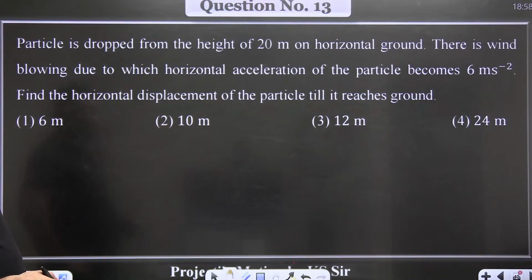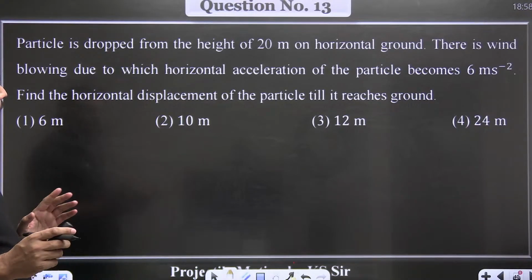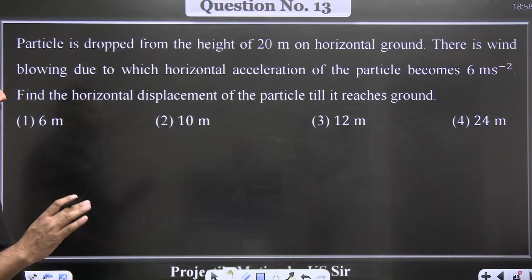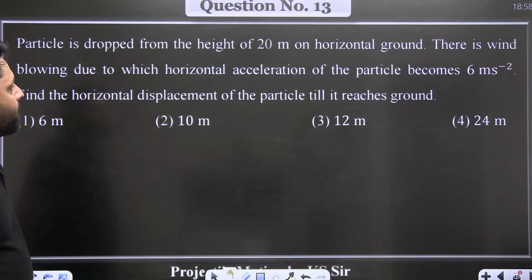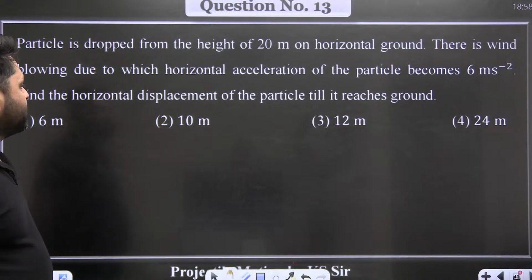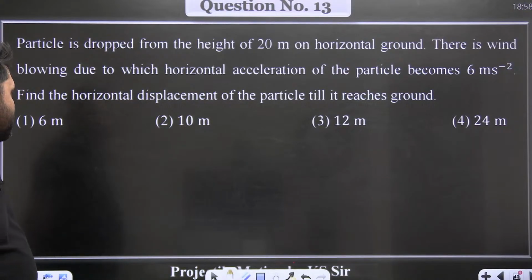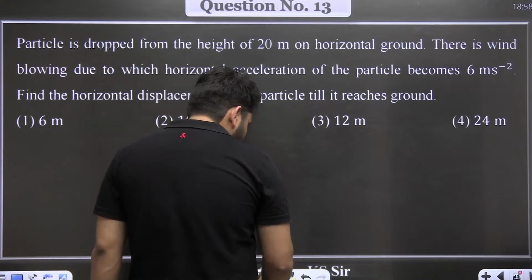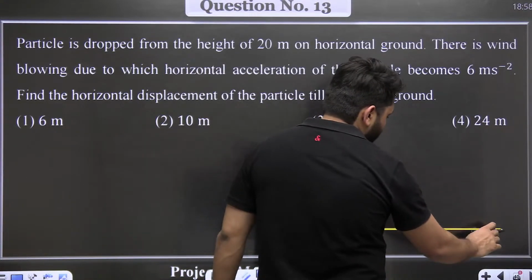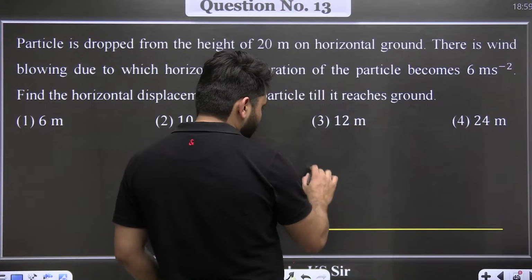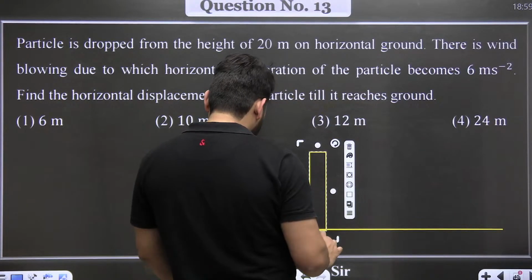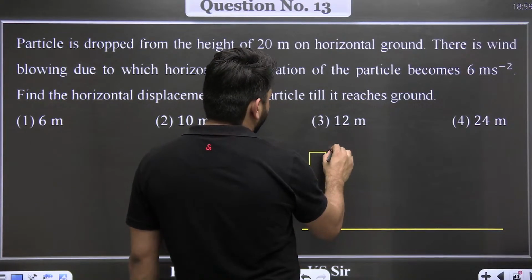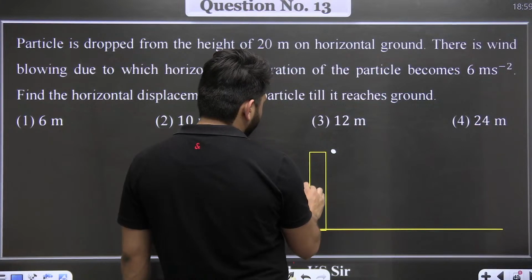13th, a particle is dropped from the height of 20 meter on a horizontal ground. There is wind blowing, due to which horizontal acceleration of the particle becomes 6 meter per second square. Find the horizontal displacement of the particle till it reaches the ground. So this question is a little bit different from the questions we have covered till now. What is happening here is a particle is dropped and this height is given as 20 meter.